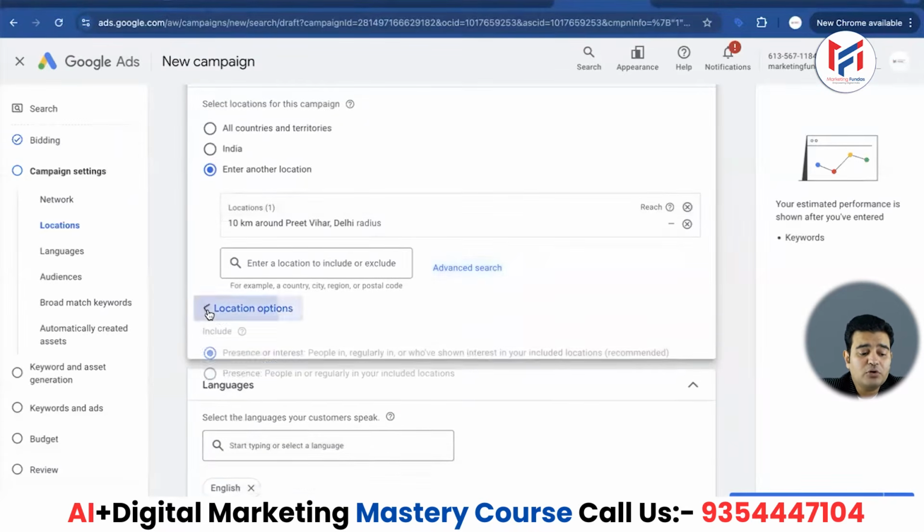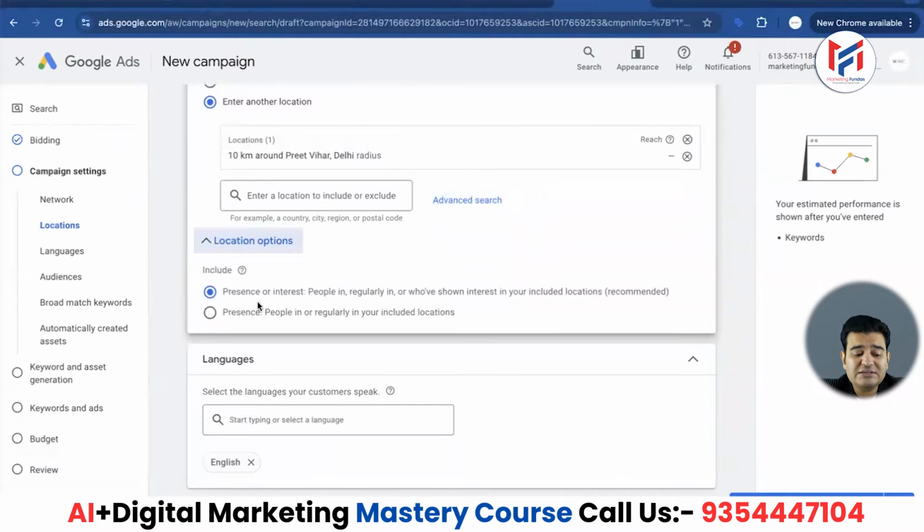Location appeared. In the location option, there are 2 options. They are presence or interest, and presence. Presence or interest indicates people living and regularly visiting this area due to their job and various other reasons. And the other option is presence, which indicates people in or regularly in your included location. Clear? What is the first option? It is for people who live there or visit regularly.